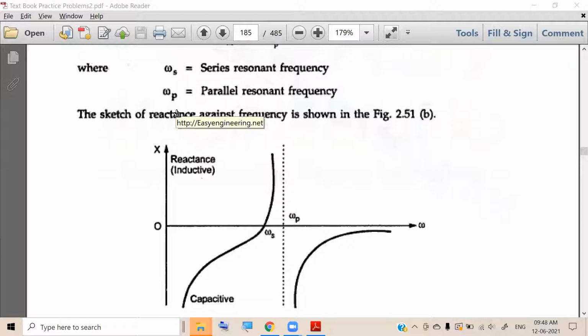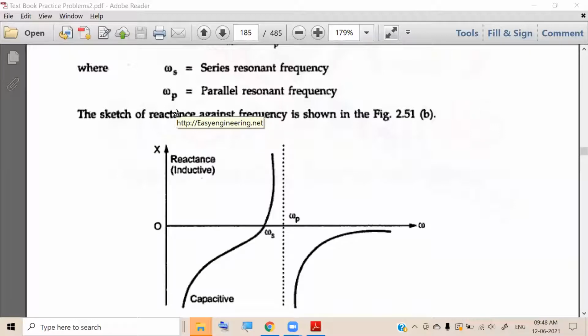First of all, what is the impedance offered by a capacitor C? Impedance is 1 by j omega C. If you multiply and divide this 1 by j omega C with j, what will we get?